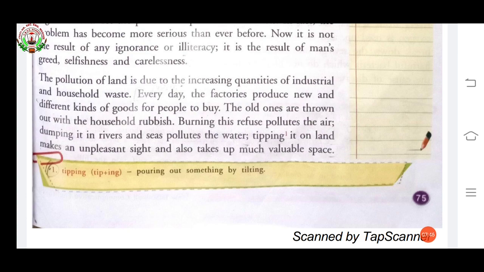Here, the pollution of land is due to the increasing quantities of industrial and household waste. So here, increasing quantities of industrial waste means industries are developed, and it is responsible for air pollution.